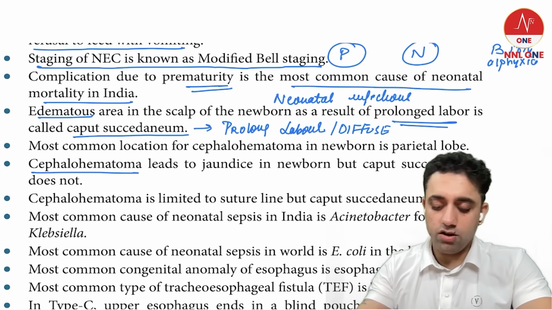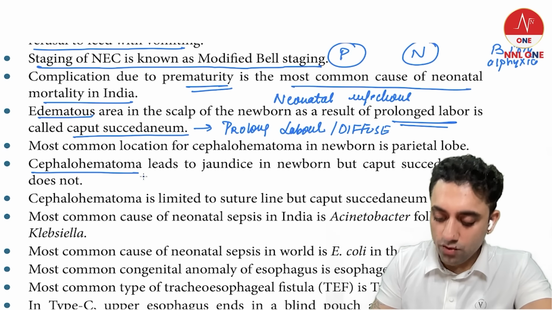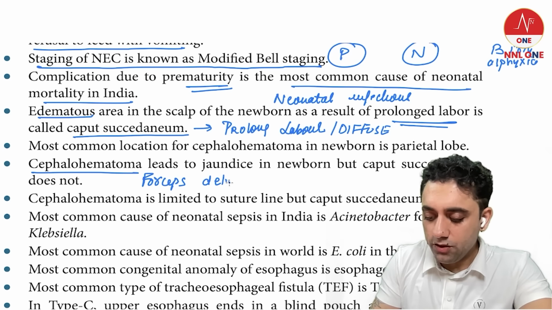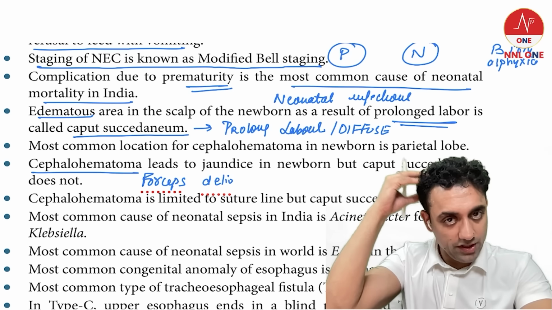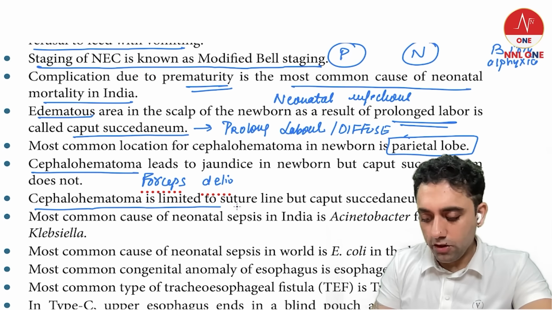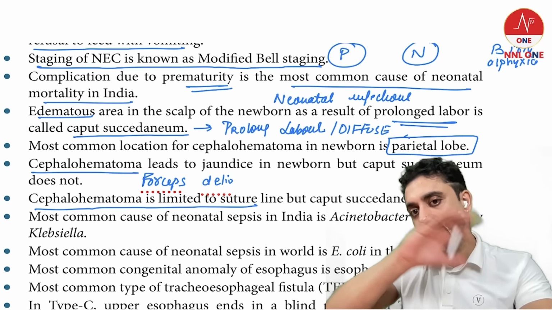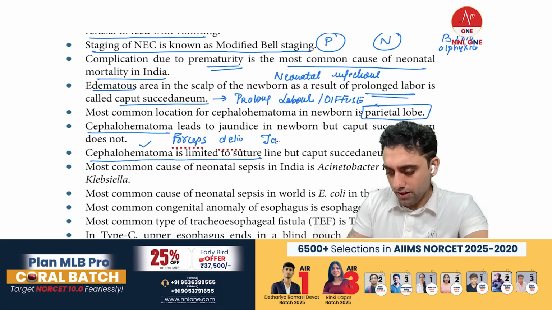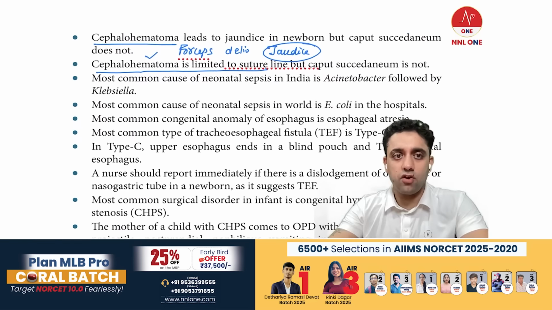Whereas babies born after a traumatic delivery, or forceps delivery, or any trauma during delivery, can have trauma to the head known as cephalhematoma. The most common location for a cephalhematoma is the parietal region, that is a PYQ. Cephalhematoma is limited to the suture line, whereas caput succedaneum is a diffuse swelling. And as the name says, hematoma, cephalhematoma can cause jaundice, whereas caput succedaneum will not cause jaundice.